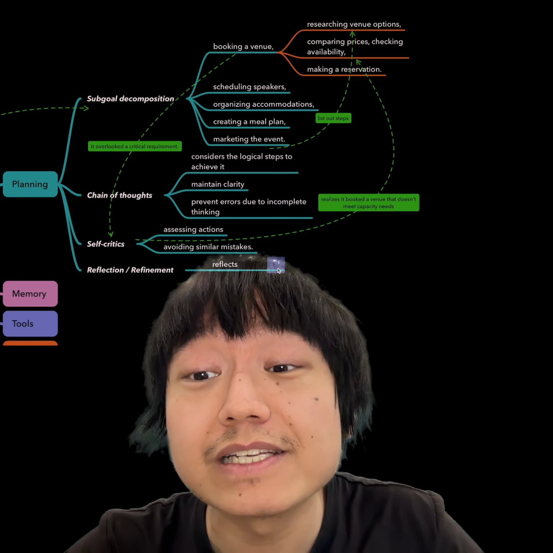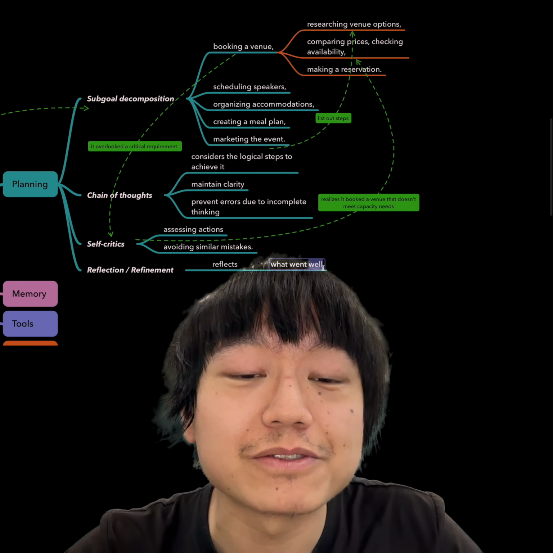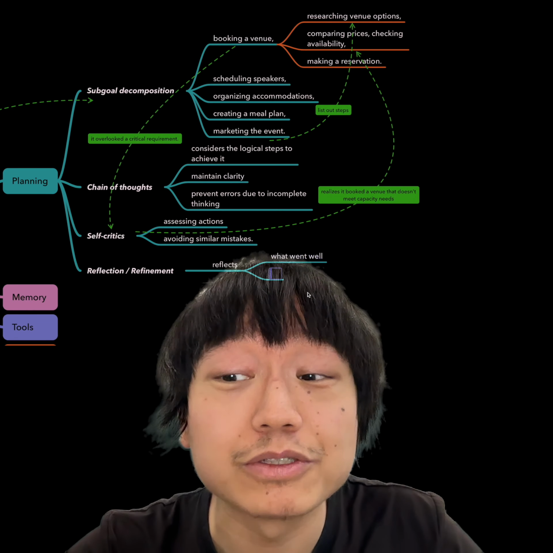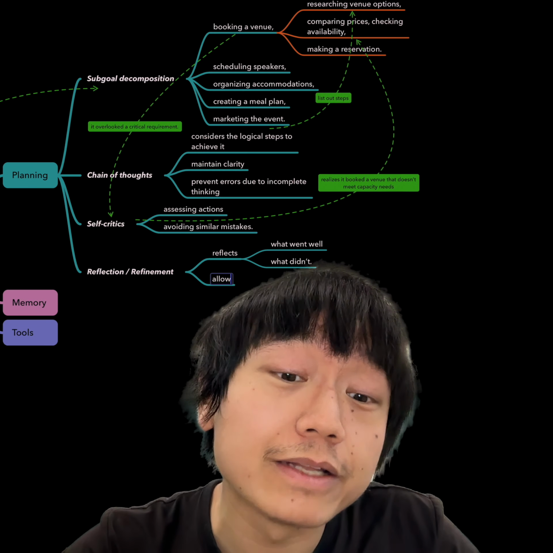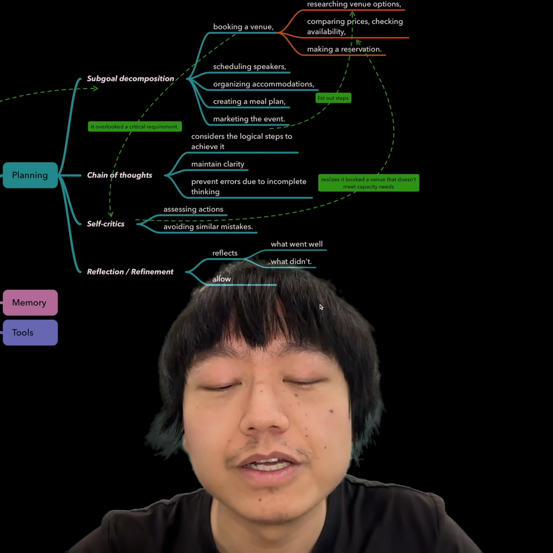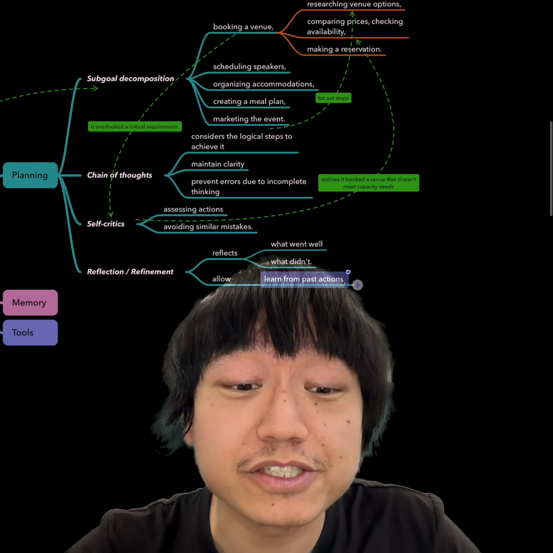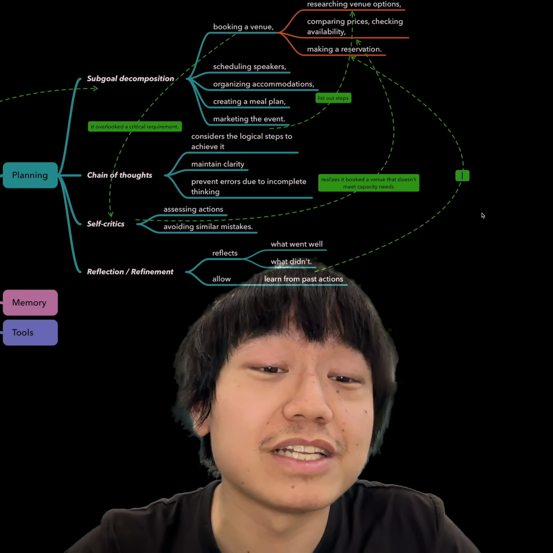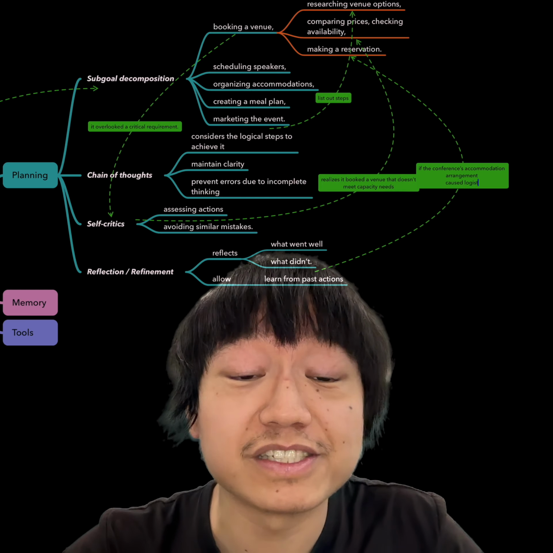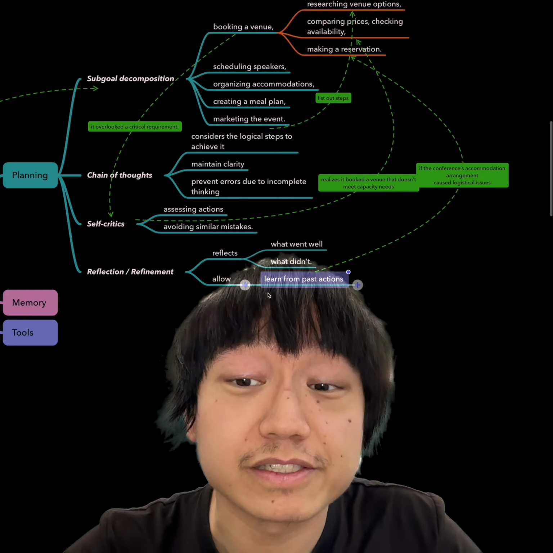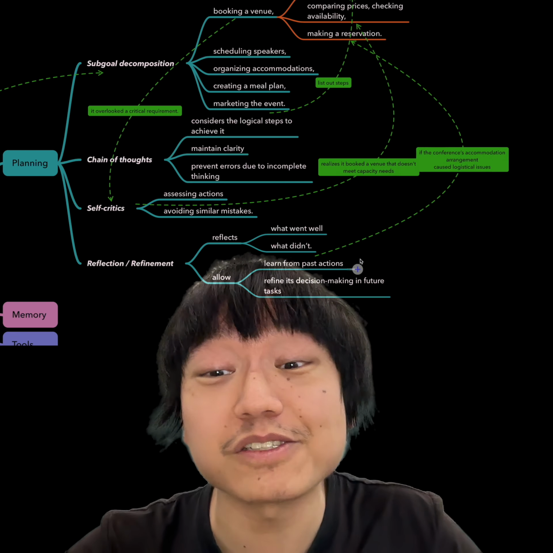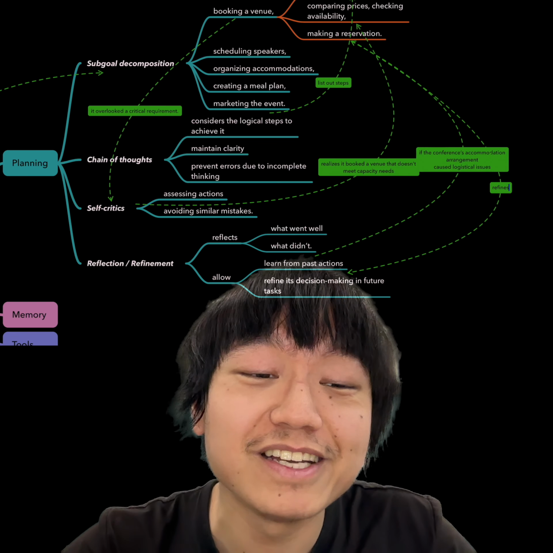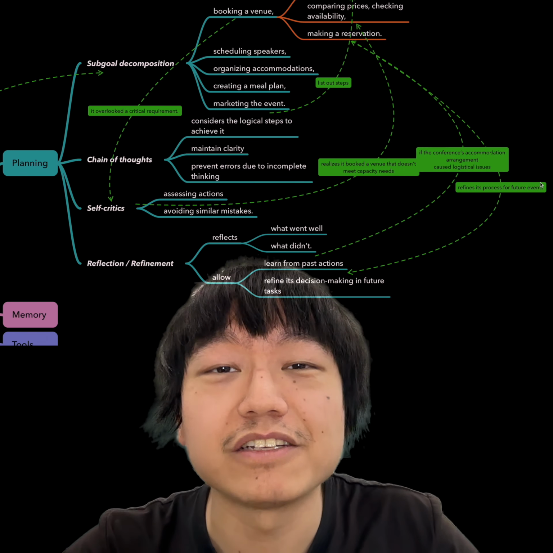And the last planning component is reflection and refinement. After planning and executing a task, the agent reflects on what went well and what didn't. For example, if the conference accommodation arrangements caused logistical issues, the agent will refine its process for future events. This reflection stage allows it to learn from past actions and refine its decision making in future tasks.